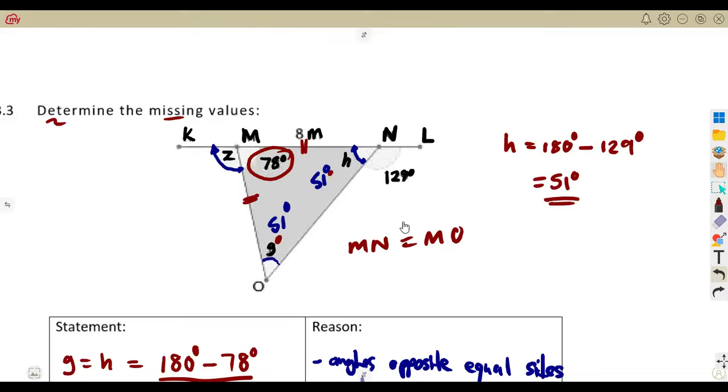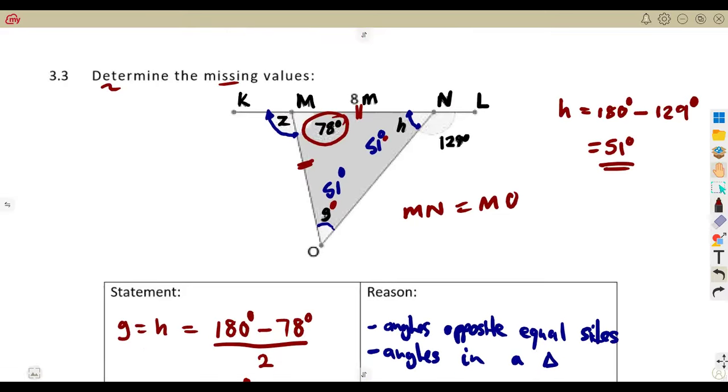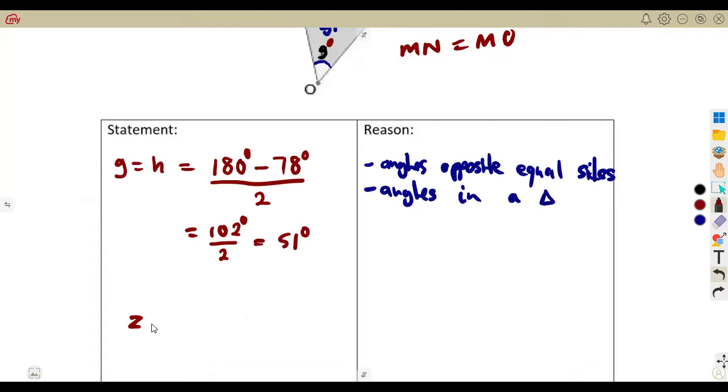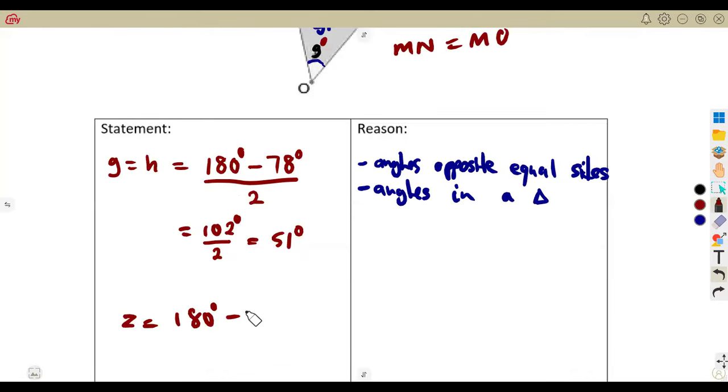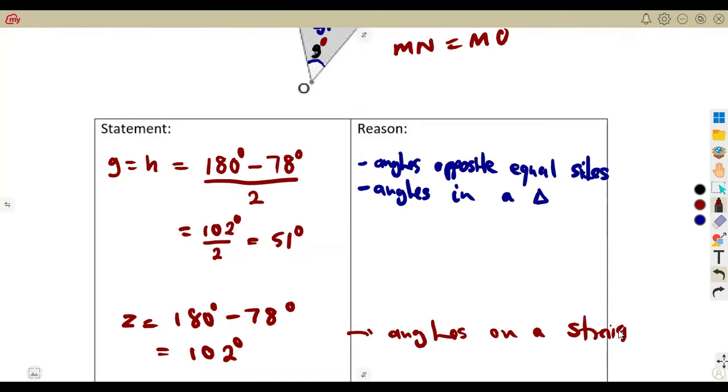We could have used this one, angles on a straight line. The same way you're going to use to find z, angles on a straight line. This 78 and z are on a straight line. So z is equal to 180 degrees minus the other angle that you're given on a straight line, which is 78 degrees. If we remove 78 degrees from this, we are going to obtain 102 degrees. So we are talking about angles on a straight line.